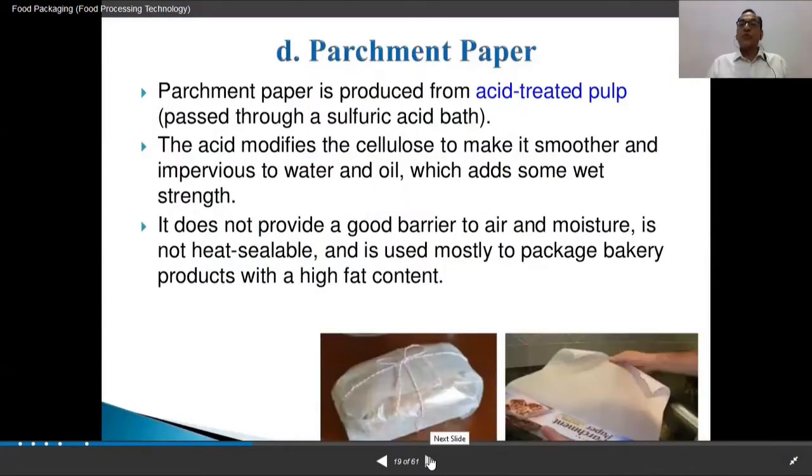Parchment paper is produced from acid treated pulp. इसको हम acid treated pulp से produce करते हैं, and the acid modifies the cellulose to make it smoother and impervious to water and oil, which adds some wet strength. And parchment paper does not provide a good barrier to air and moisture, is not heat sealable, and is used mostly to package bakery products with a high fat content.